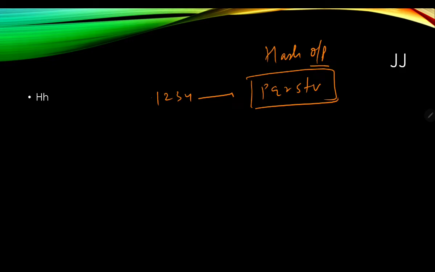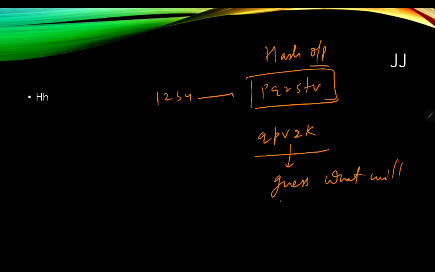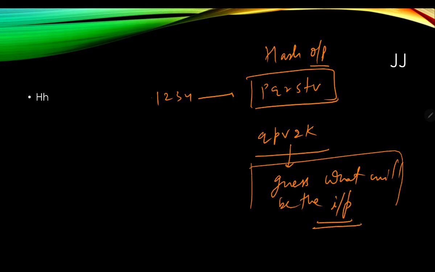But if anyone says the hash output is Q, P, V, Z, K, then guess what will be the input. You cannot guess what exactly will be the input.